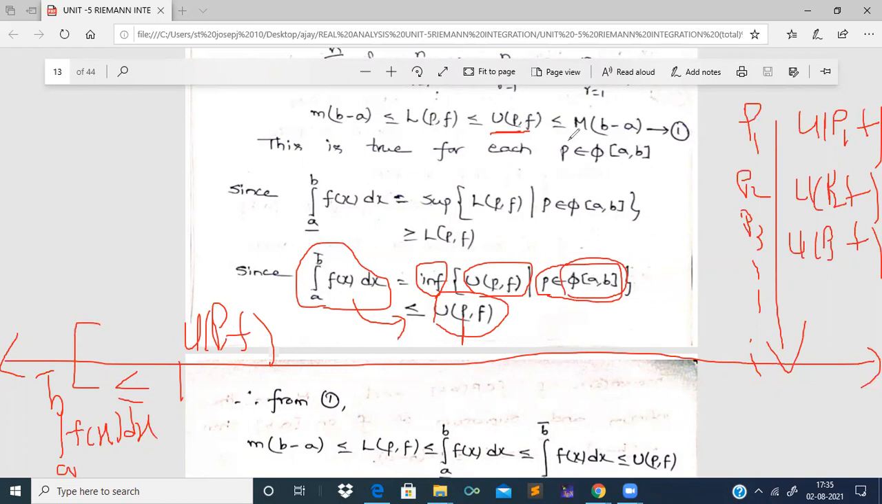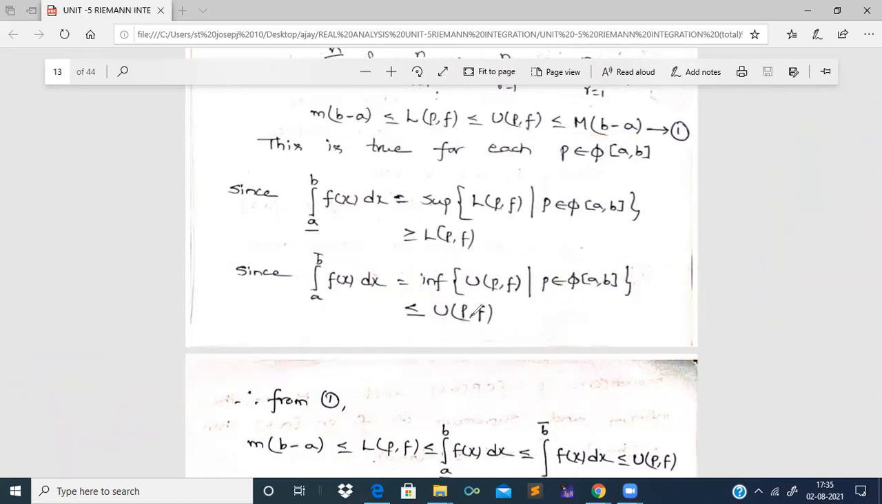So from 1 we have only 4 terms, 1, 2, 3 and 4, right? See here, from this we can write L of P comma f is less than or equal to integral of a bar to b f of x dx, and from this step we can write U of P comma f is greater than or equal to integral of a to b bar f of x dx, right? Therefore from 1, m into b minus a is less than or equal to L of P comma f, right? So it is finished here from 1, right?